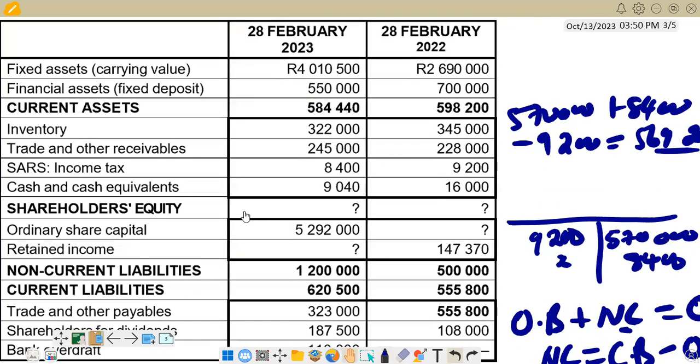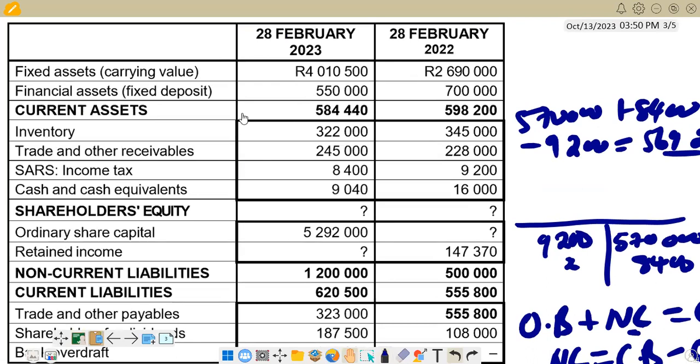Right. We also have fixed deposits here, financial assets in brackets, fixed deposits. We are seeing that it was 700,000, and then it changed to 550,000. So whenever a fixed deposit increases, that's a negative, it's an outflow.